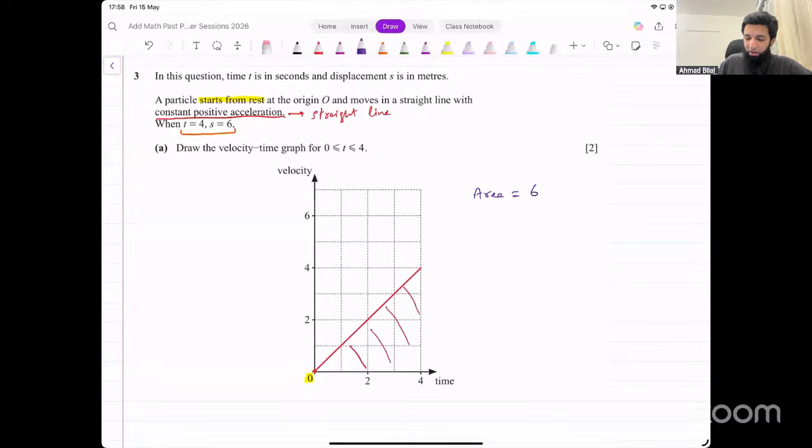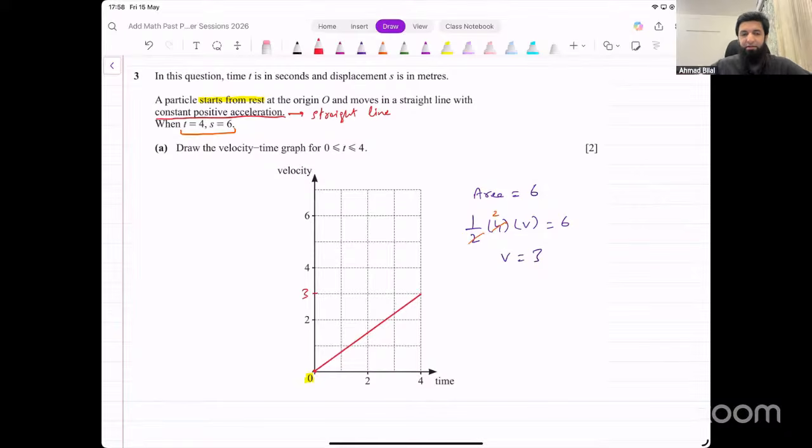What's the area of a triangle? Half into base. Base we know is going to be 4. What about the height? Height is unknown. We can say that is V. Half times 4 times V is equal to 6, and that will give us V equal to 6 over 2, which is 3. So the graph is going to go from 0 to 3 on the vertical axis, a straight line like this. That's what the velocity time graph would be in this case.